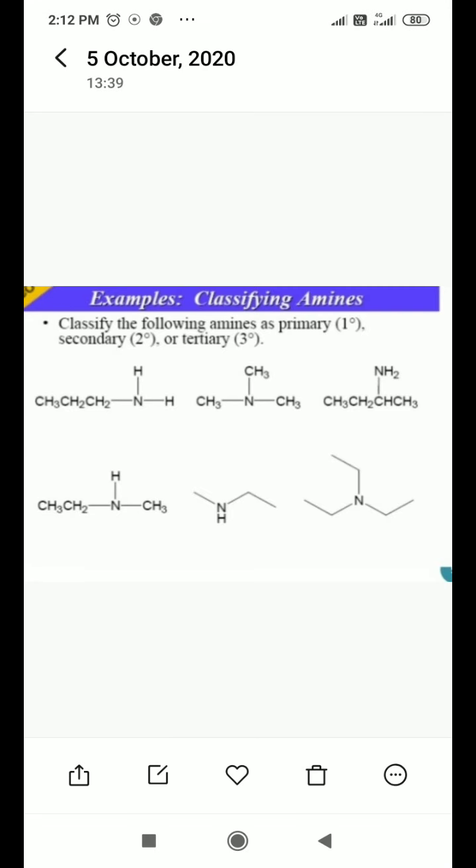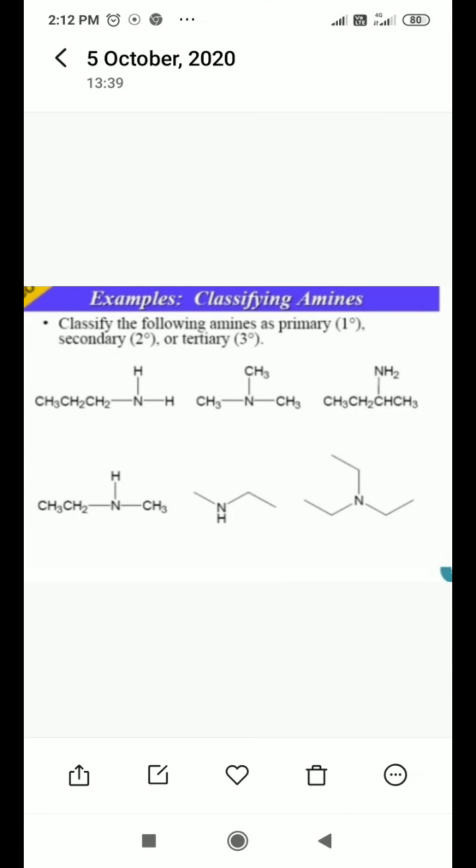In the middle of the first row, this structure is indicated as a tertiary amine. Why is it a tertiary amine? Because here all the hydrogen atoms of ammonia are replaced by methyl groups. N is attached with three different methyl groups. So all hydrogen atoms of NH3 are replaced by methyl groups, so the middle structure of this first row is a tertiary amine.